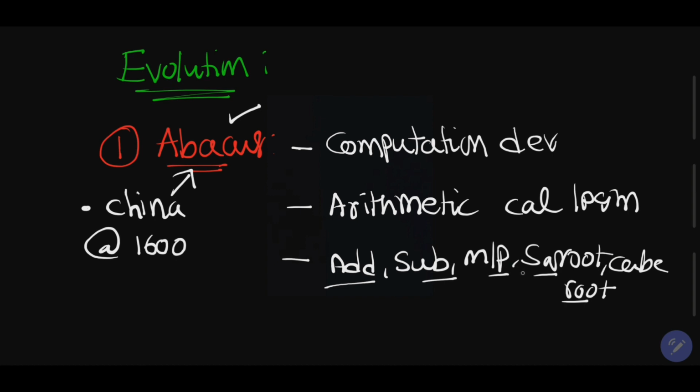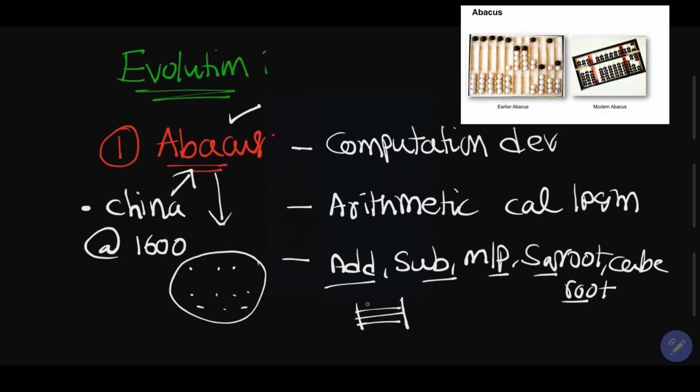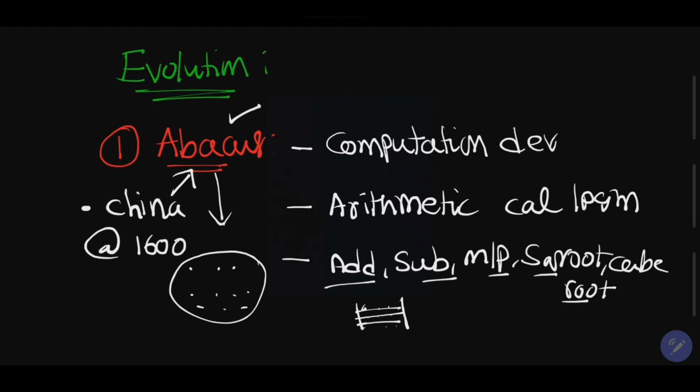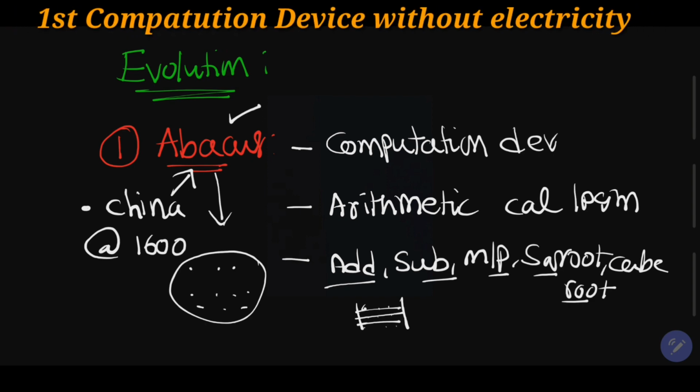This abacus was used by different countries in the world. The structure of the abacus is like some wooden sticks, some wires, and some small balls, right? So this is our first computational device in the world.